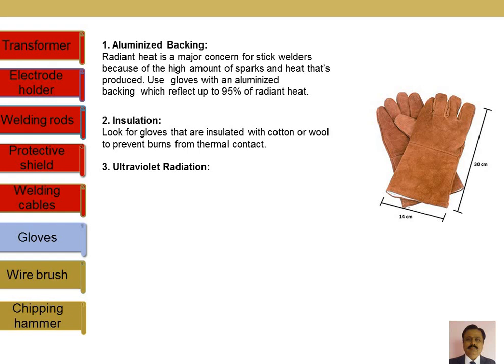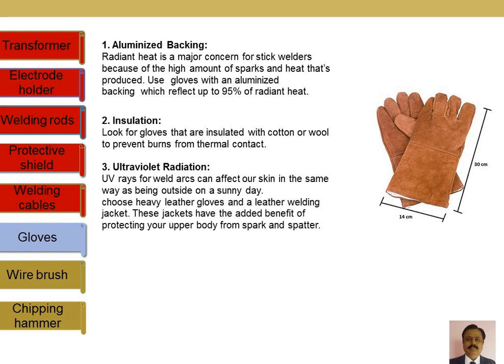So next is the insulation. To prevent the transfer of heat, gloves are made from leather or cotton. Then again, to protect from the ultraviolet radiation, leather gloves are made with a special leather material. These jackets have the added benefit of protecting the upper body from the spark and the spatter.